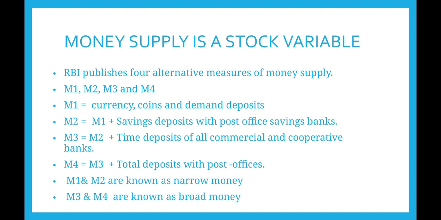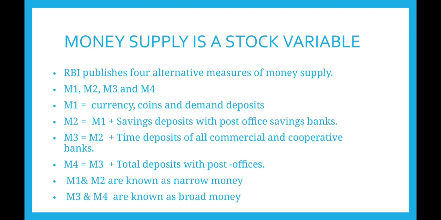Now we will see the measurement of money supply. Namely, we have M1, M2, M3 and M4. M1 refers to the coins and currency in circulation plus demand deposit. Here, demand deposit refers to the current and saving account. M2 refers to M1 plus saving deposit with post office saving bank.